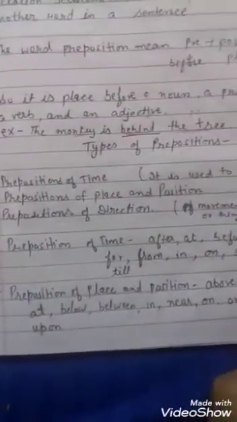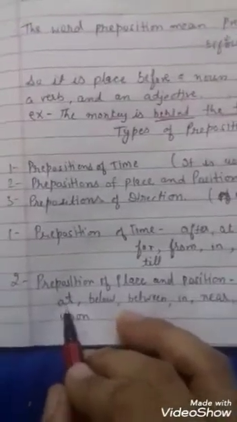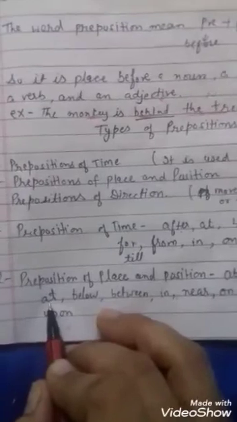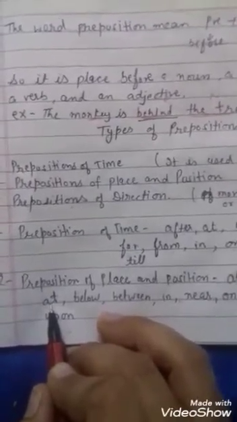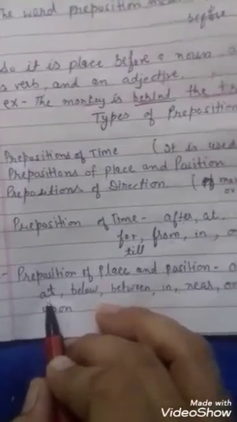Among is used with more than two persons, more than two things. At we use, बच्चे, for the exact place, the exact point of place. Like we live at Jalalabad in Punjab. And we stop at Karnal for a break. That shows the point of place.